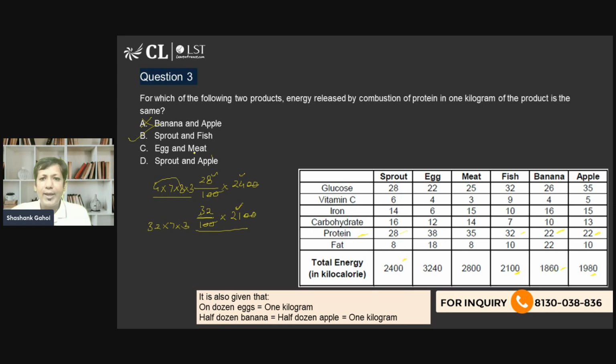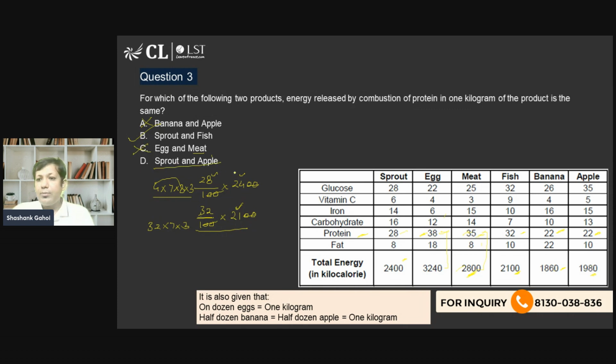If I look at egg and meat, egg is 38% of this, and meat is 3500 of 2800. So this is a multiple of 7, this is a multiple of 7, and this is also a multiple of 7. So this number is a multiple of 49, and this number is only a multiple of 7, and this is a multiple of 19, but neither of the numbers is a multiple of 19. So this definitely cannot be the answer.